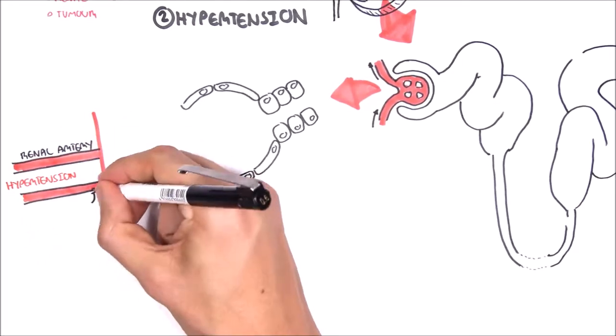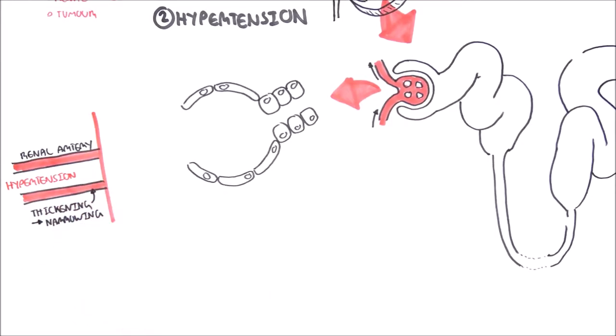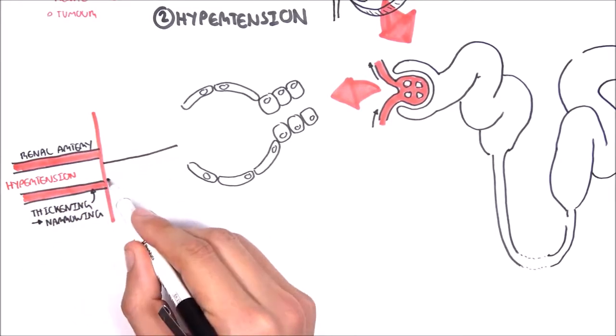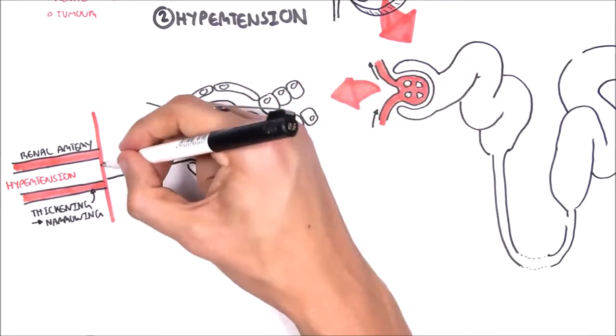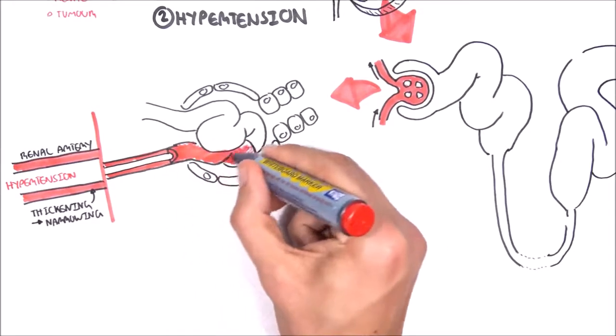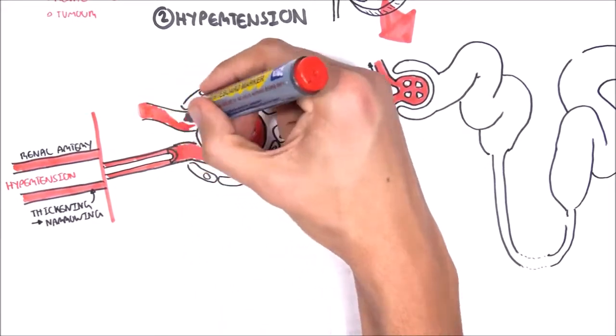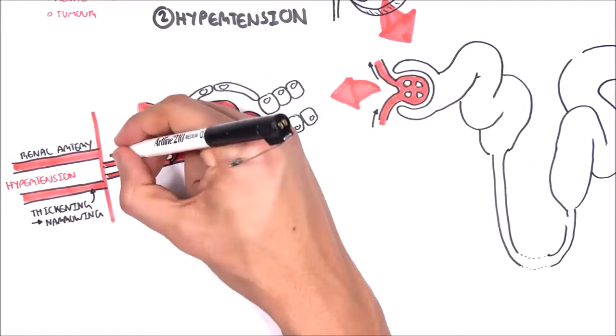When someone has hypertension, it causes thickening of the blood vessels, which leads to narrowing of the lumen. Because we have narrowing of the lumen, there is less blood flow to the kidneys, to the nephrons. The afferent arteriole is a blood vessel which brings blood towards the head of the nephron.